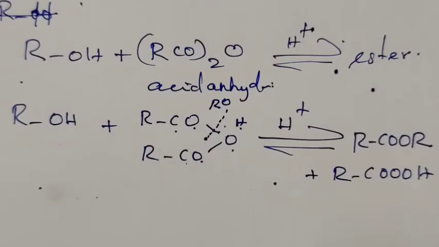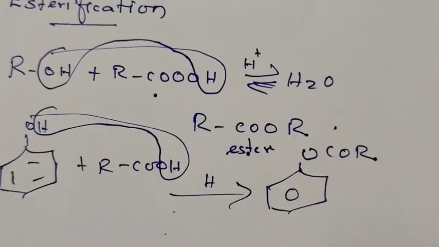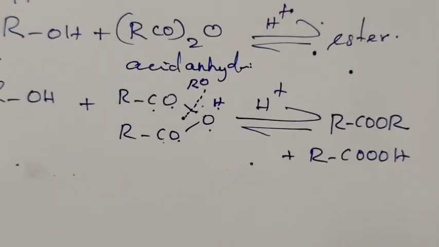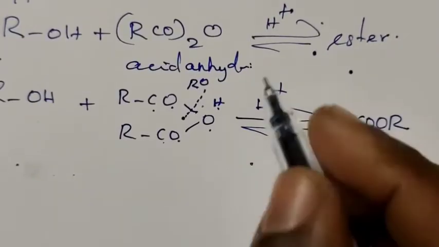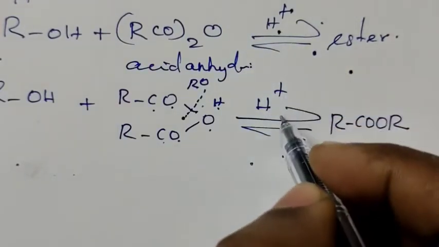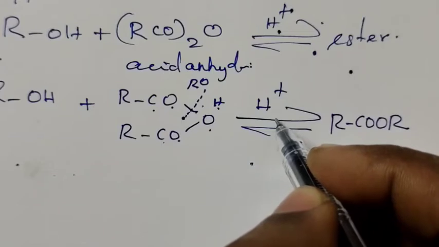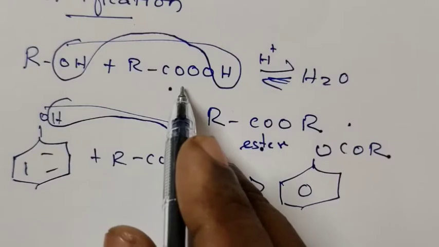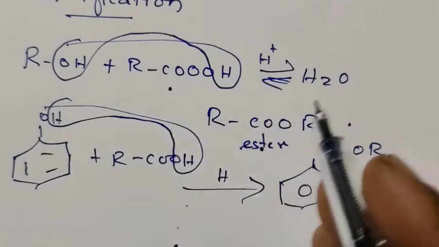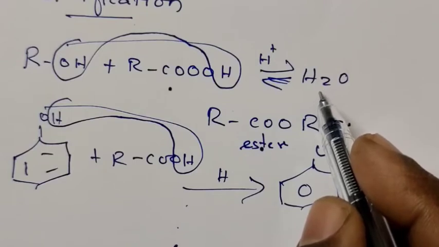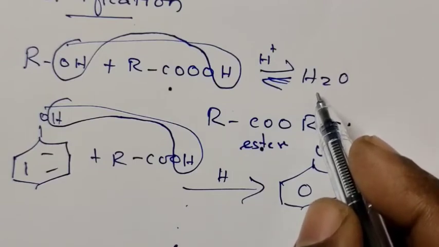The reaction of alcohol with carboxylic acid as well as alcohol with acid anhydride takes place in the presence of a small amount of mineral acid, and the reaction is reversible in nature. Therefore, in the reaction of alcohol with carboxylic acid, the byproduct water must be removed from the reactor as and when formed to favor the forward reaction.